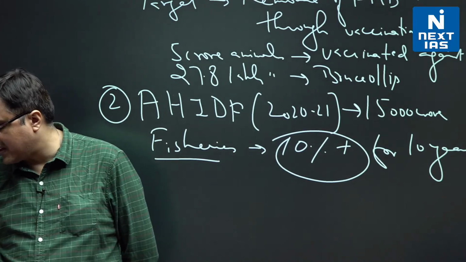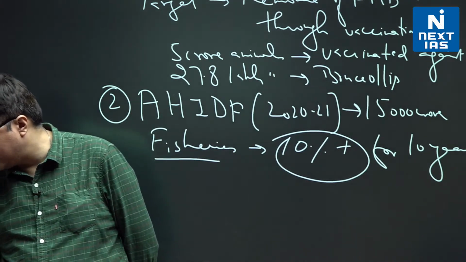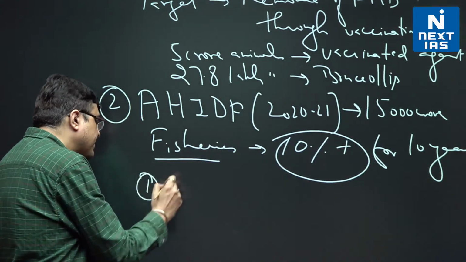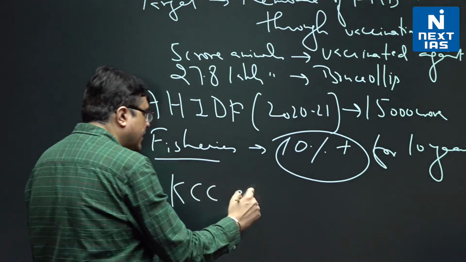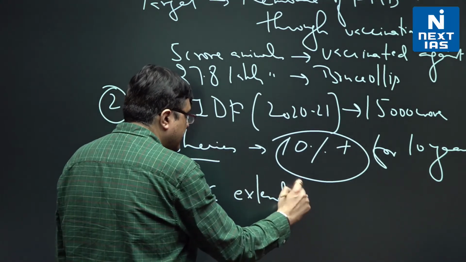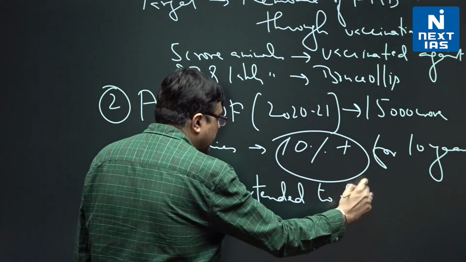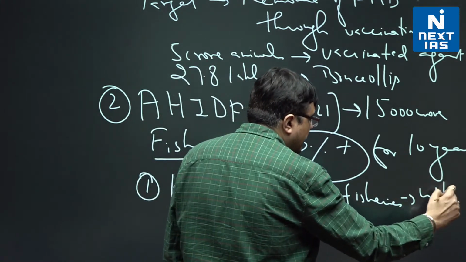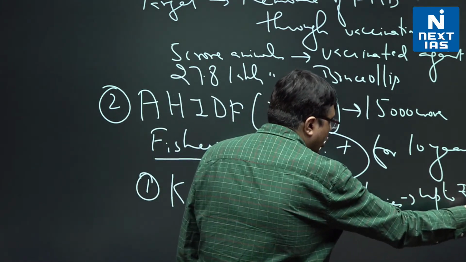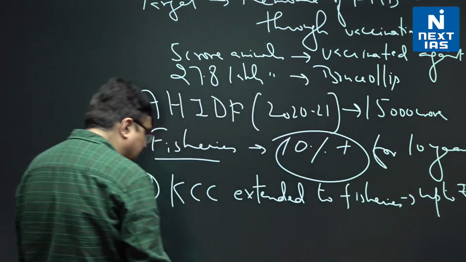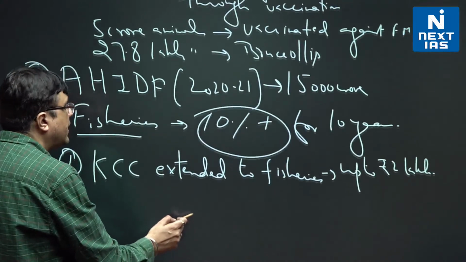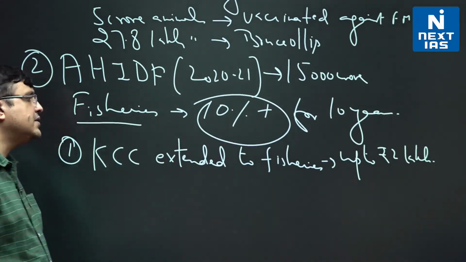So it says that the government has taken initiatives, and in that the first thing they say is credit needs of the farmers. So one is Kisan Credit Card extended to fisheries. पहले फिशरमैन को ये नहीं मिलता था, अब ये फिशरीज को भी एक्सटेंडेड है, और इनकी क्रेडिट लिमिट अप टू ₹2 लाख है. नॉर्मल किसान क्रेडिट कार्ड की क्रेडिट लिमिट 3 लाख होती है, इनकी क्रेडिट लिमिट 2 लाख है. Alright, for fisheries the credit limit is 2 lakhs.